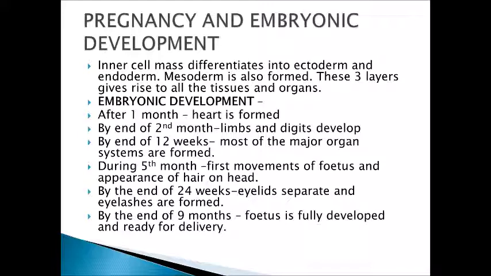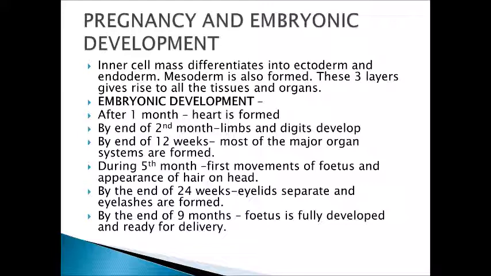During the 5th month, first movements of the fetus are felt by the mother and appearance of hair is seen on the head. By the end of 24 weeks, that is the second trimester, eyelids separate and eyelashes are formed.